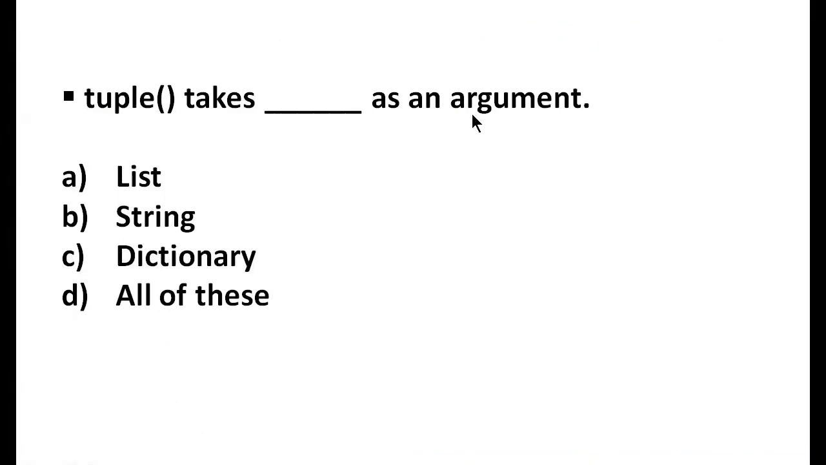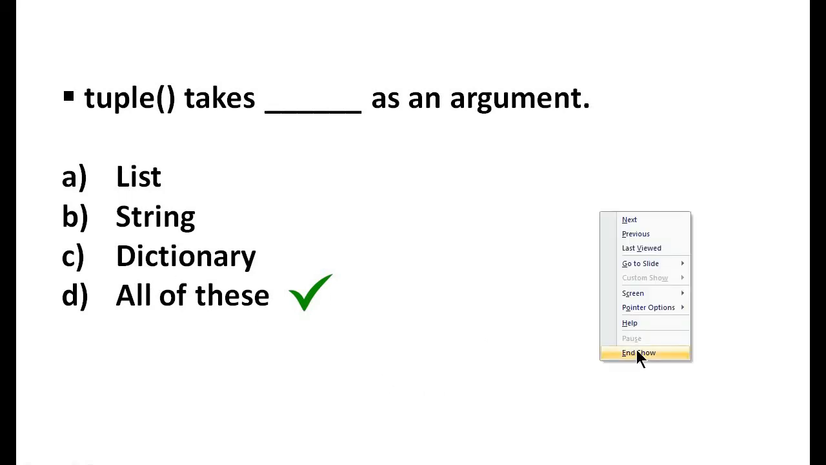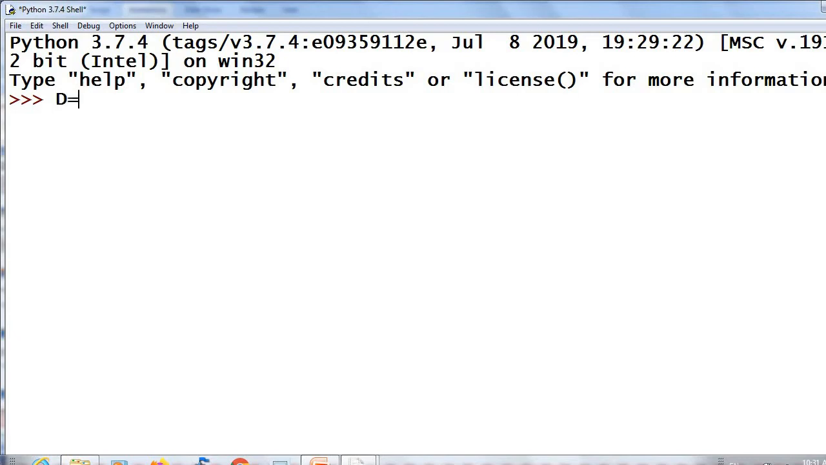Tuple takes dash as an argument. List, string, dictionary, all of these. Answer is all of these. What will happen when you give list and string as argument? That we have seen. Then about the dictionary, we will see now. D equal to 1 colon red, 2 colon blue, 3 colon green. Print tuple of D.